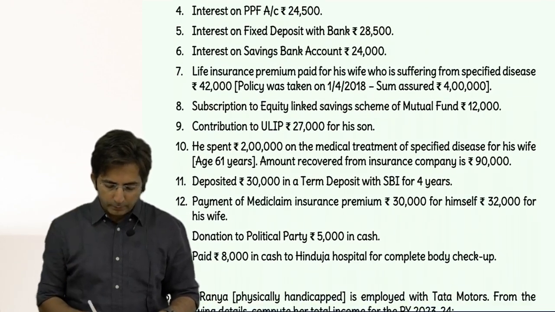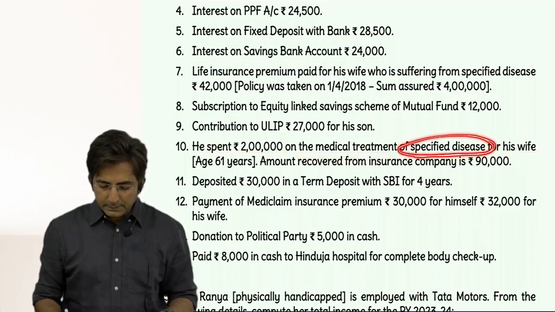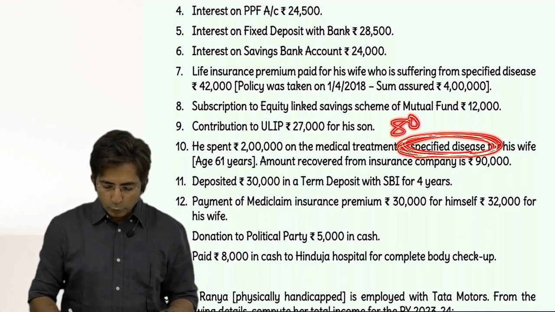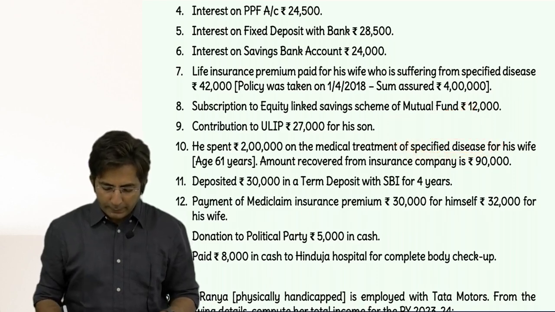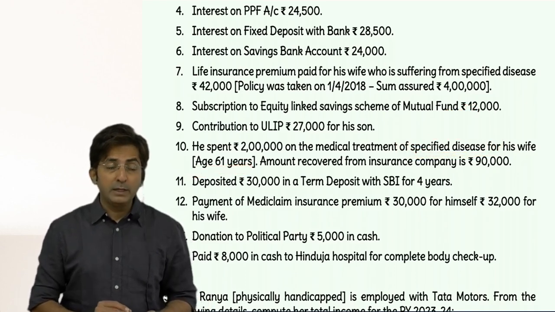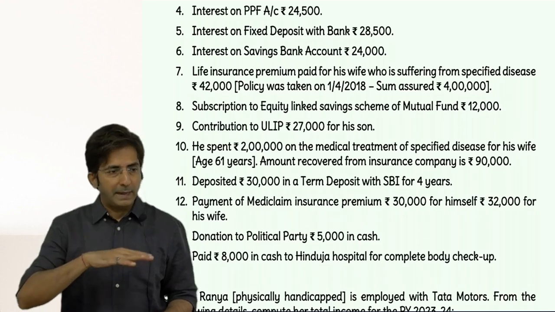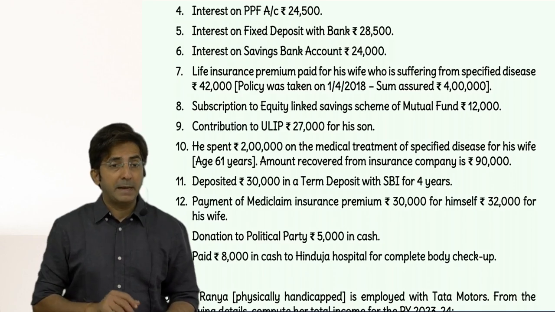Then the next point, he spent 2 lakhs on medical treatment of a specified disease of his wife. So tell me, this is a specified disease, and whenever you spend on the treatment of a specified disease, you should be reminded of section 80DDB. Okay, and the age of the wife is 61 years. What was the rule in 80DDB? Normally maximum 40,000, and if the patient is a senior citizen, then maximum 1 lakh.